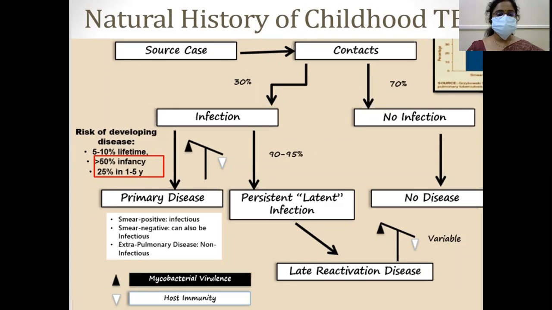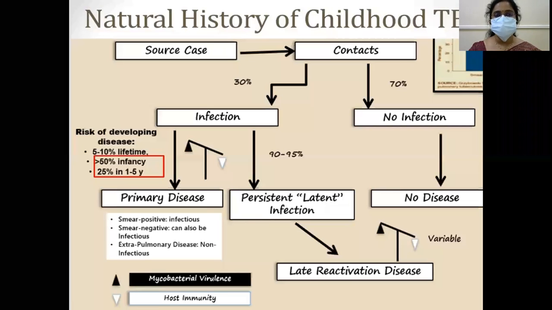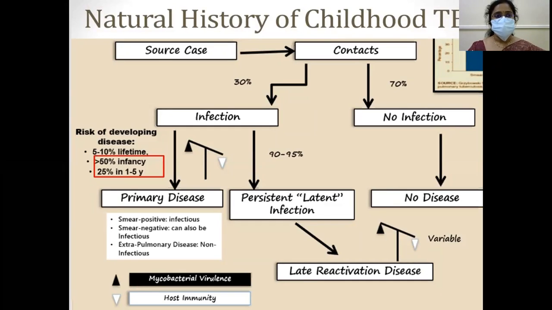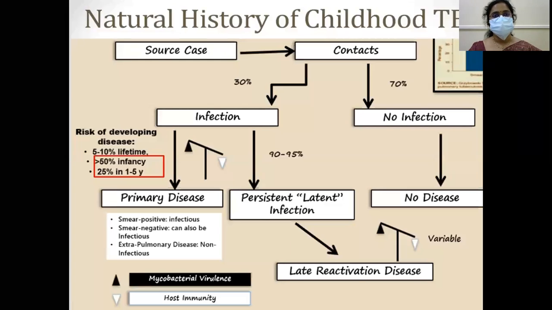In primary disease, if smear positive, it is infectious; smear negative can also be infectious. Extrapulmonary disease is usually non-infectious. In some, based on the imbalance between the virulence and the host immunity, it may be a persistent latent infection, which can later be reactivated when the host immune response is hampered or decreased by any intercurrent infection or malnutrition. In such cases, this latent infection will be reactivated later.